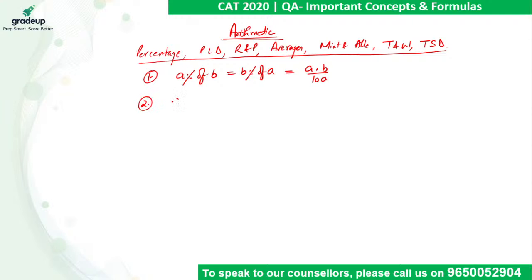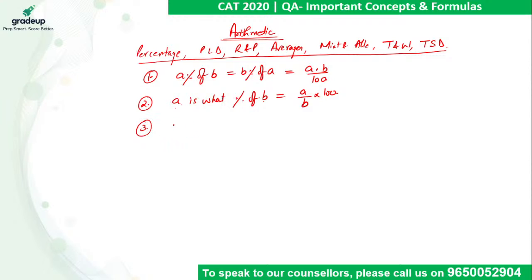If we have to calculate A is what percent of B, the required calculation will be A upon B into 100. Right, you divide A by B, not B by A. To find what percent A is of B, this mistake should not happen.